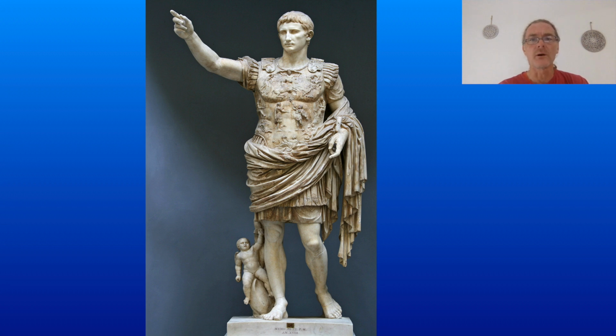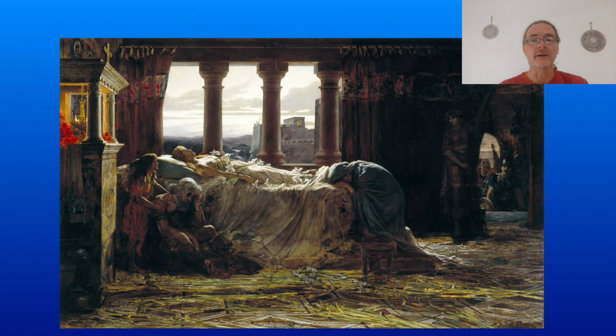Augustus won the civil war that followed the death of Julius Caesar. As we saw in our Anchor Fact series on ancient Egypt, Cleopatra had become allies of Mark Antony after Caesar's death, and they were defeated by Augustus. She chose to kill herself instead of being captured and enslaved, as we see in this painting, with the Roman soldiers coming for her.